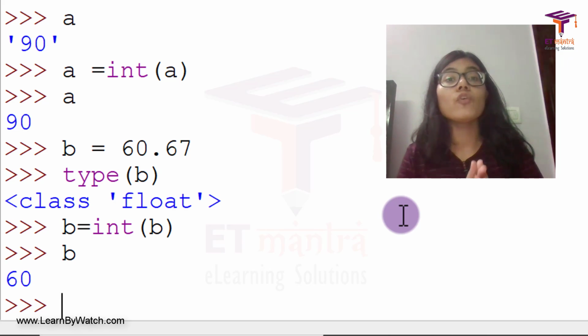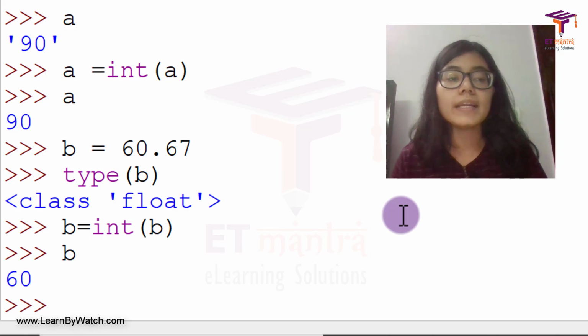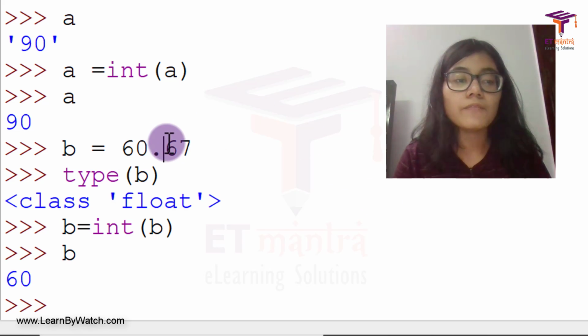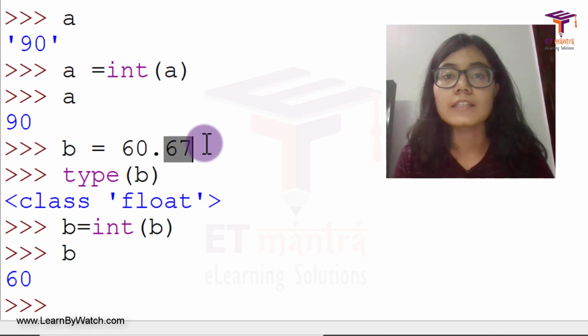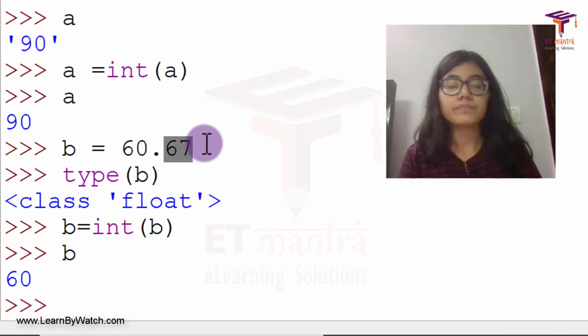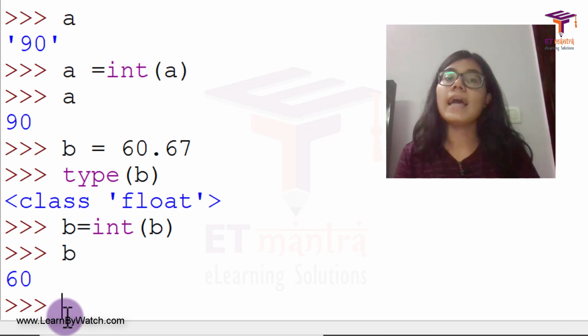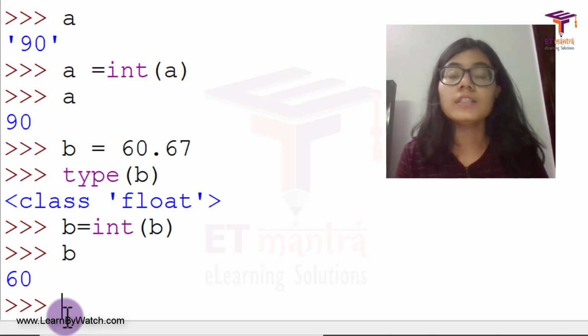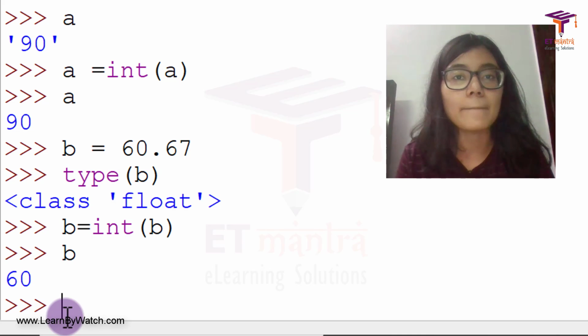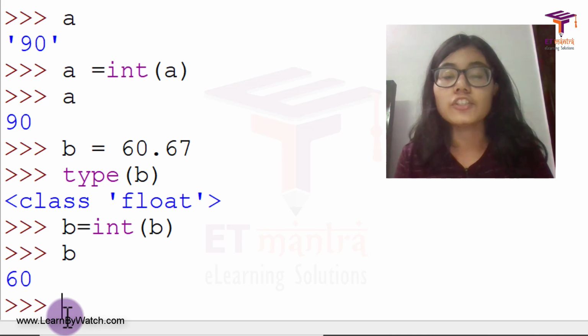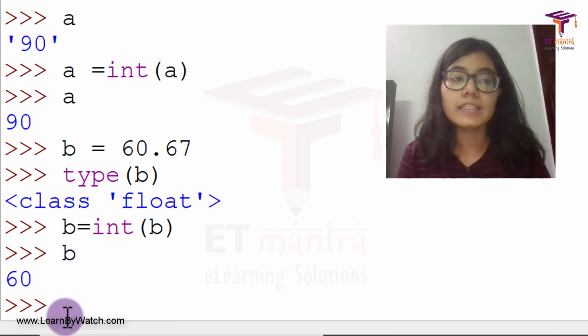Now when I did forced conversion from float to int, do you see I lost some value? I lost 0.67 there. I lost some information there, right? So that can also happen when you do explicit conversion. There is this one disadvantage, that is loss of information or data, right?